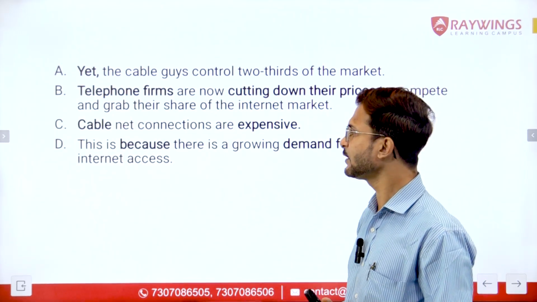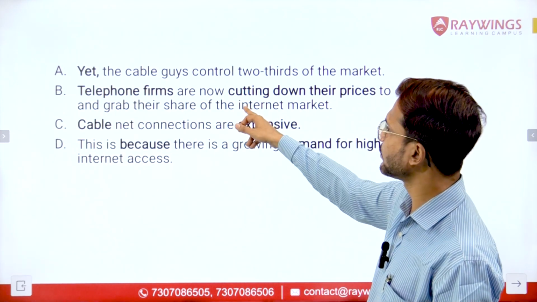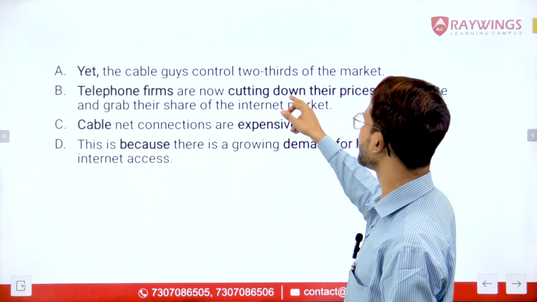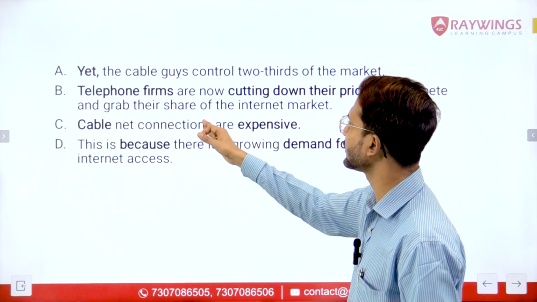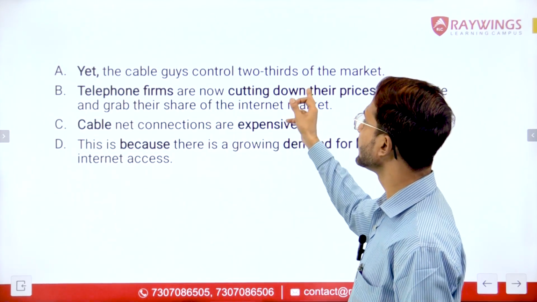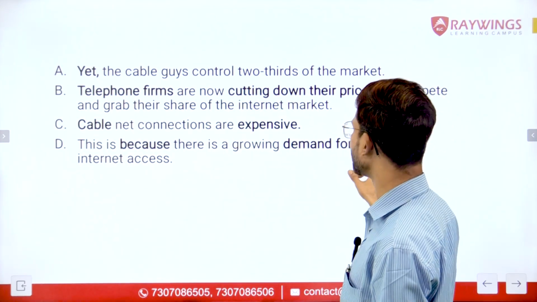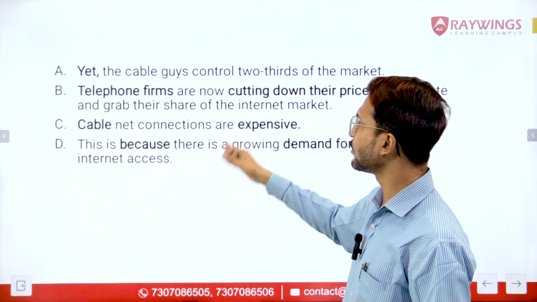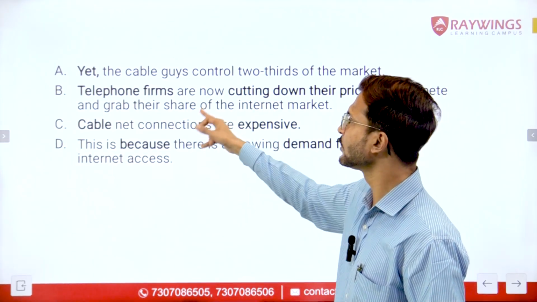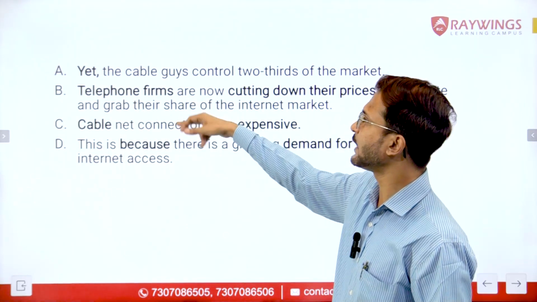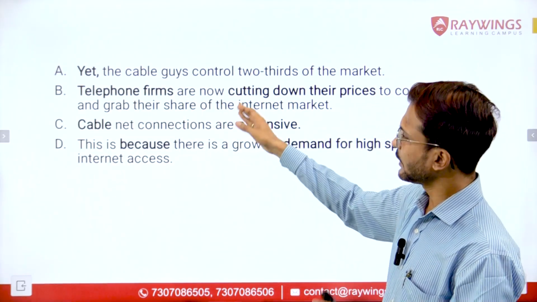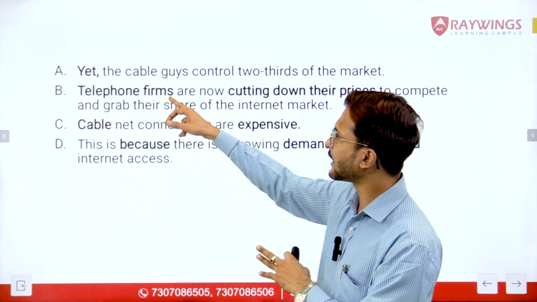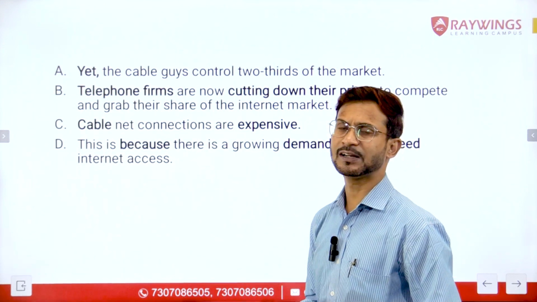Now what is happening? If we look at sentence number B, it says telephone firms are now cutting down their prices to compete and grab their share of the internet market. Now, this cannot be the reason for this, right? This cannot exactly be the reason for this because this is a new subject, and we have to establish, if we assume that we have BD as one of the mandatory pairs.